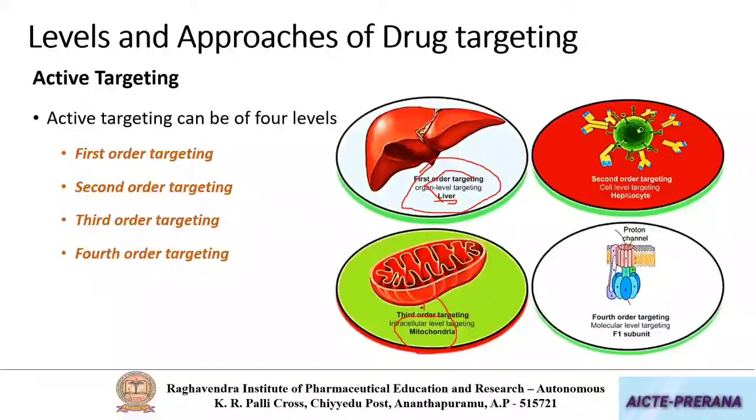So when you are targeting a particular organ or a tissue, it is called first order targeting. When you are targeting a particular group of cells within an organ, it is called second order targeting. When you are targeting cell organelles, it is called third order targeting. When you are going for molecular level targeting, it is called fourth order targeting.